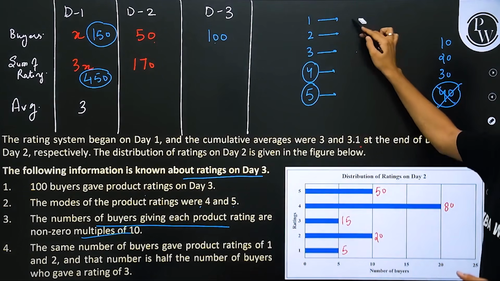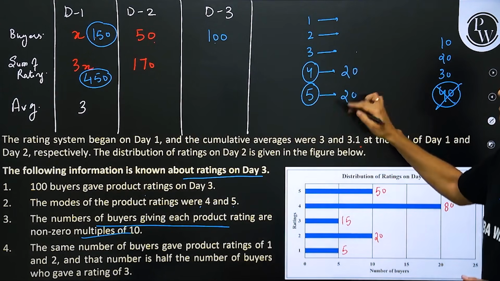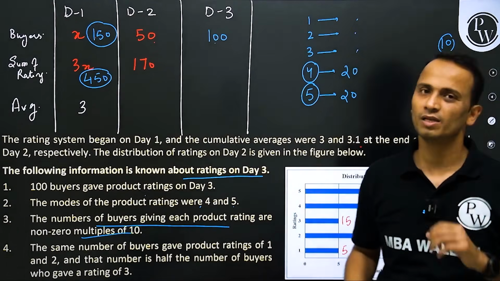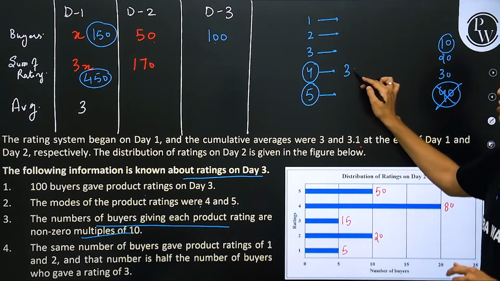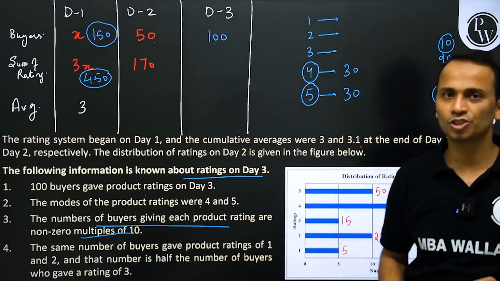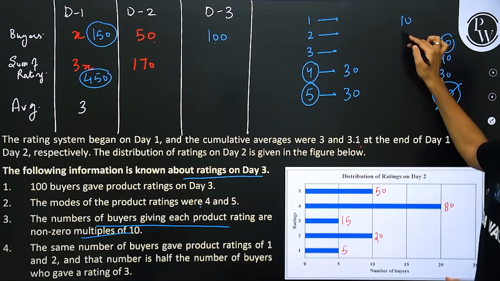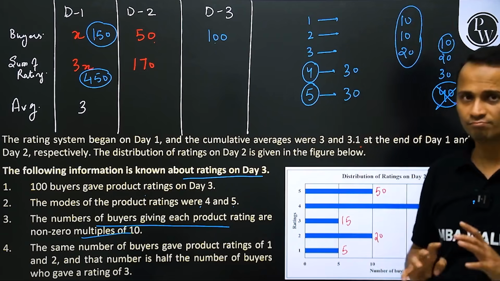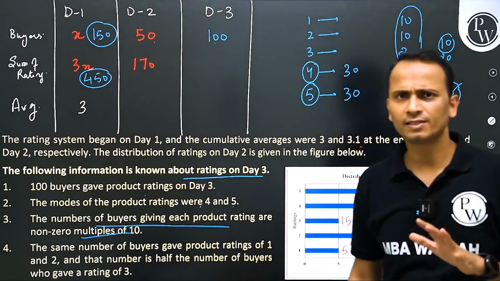Also, if I say that the maximum value is 20, then 10, 10, 10, 10 is not possible. It will not sum up to 100. So from here, we have got to know that the number of buyers for these two values will be 30 each. Then the remaining 40 buyers will be distributed as 10, 10 and 20. But 20 buyers for which of these ratings, we still have to find out. The fourth point will clear this.